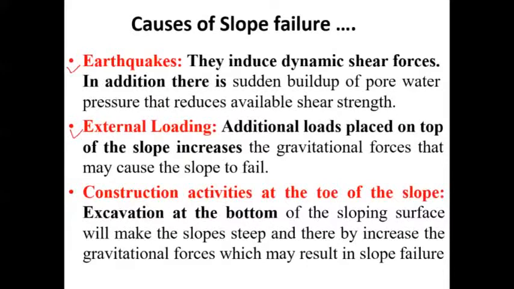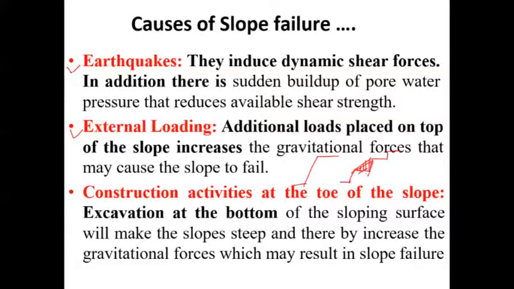Now if you take the measures to control or avoid slope failure, there is one method by which slope failure can be avoided. For example, this is the slope you are taking. Normally benching is done. The cut is made like this along the section, just to remove this much soil mass, and thereby the gravitational forces will be reduced.